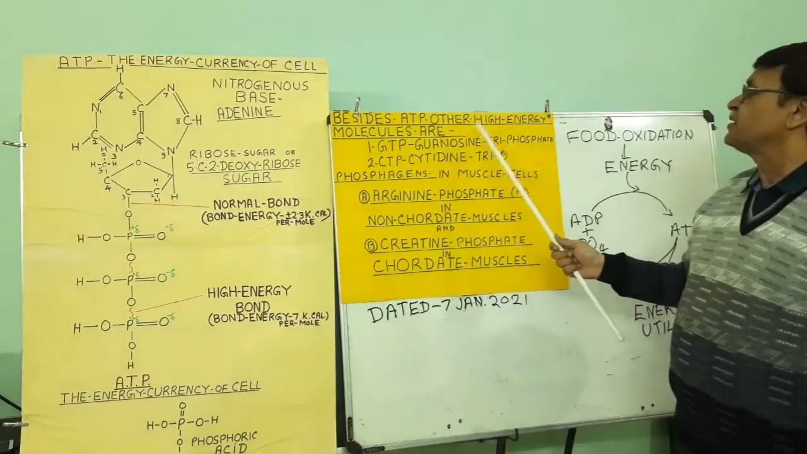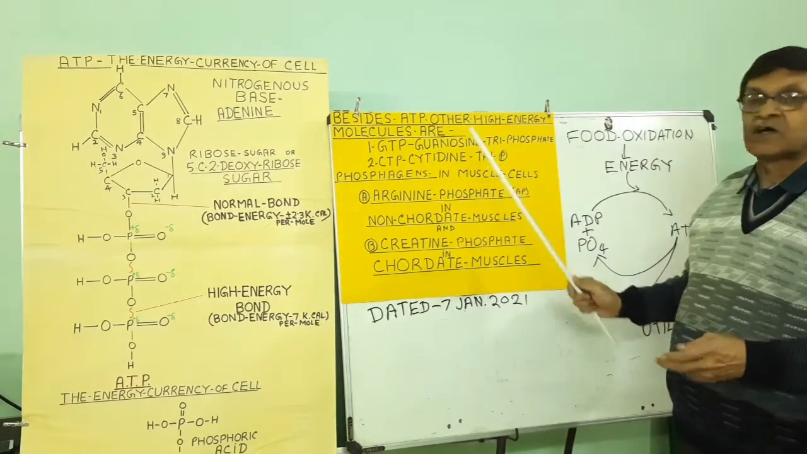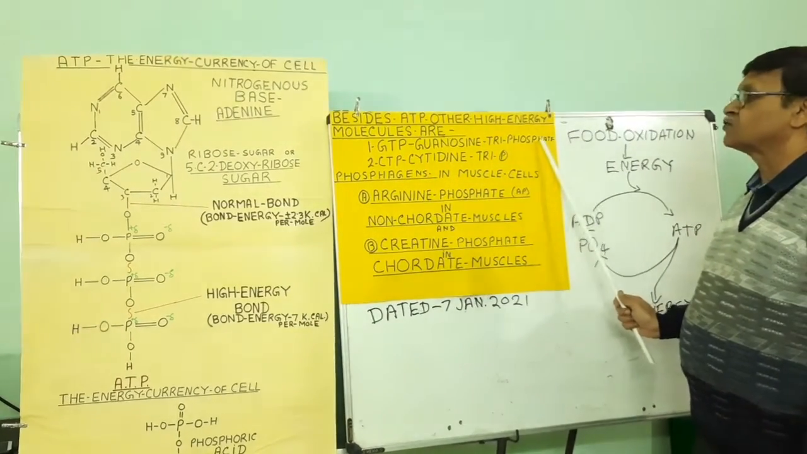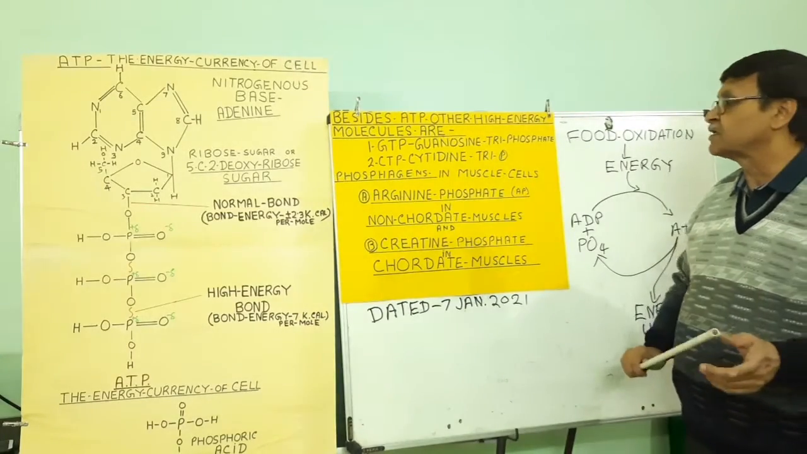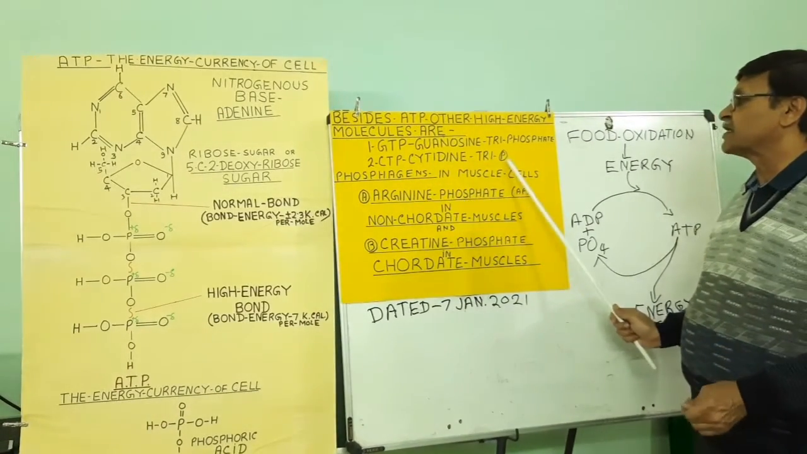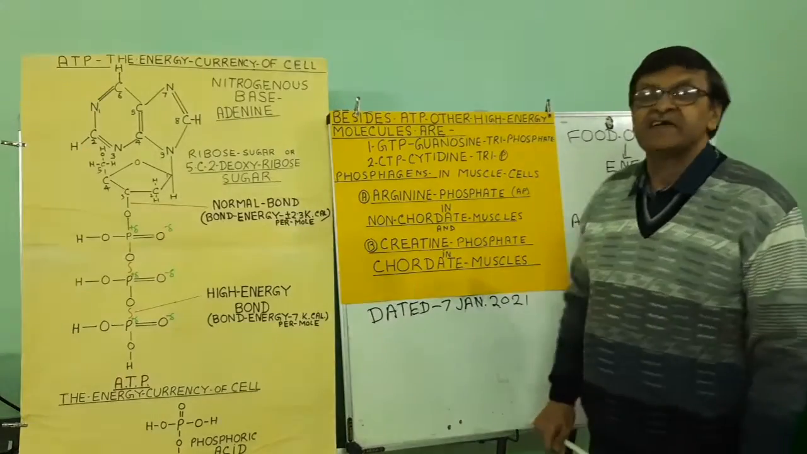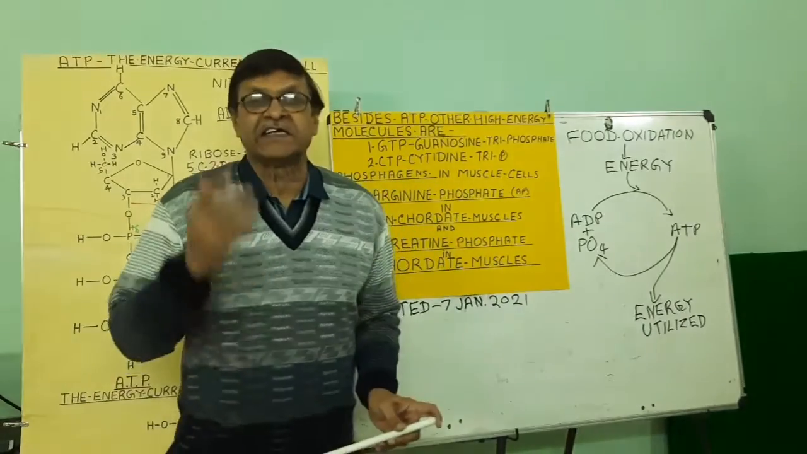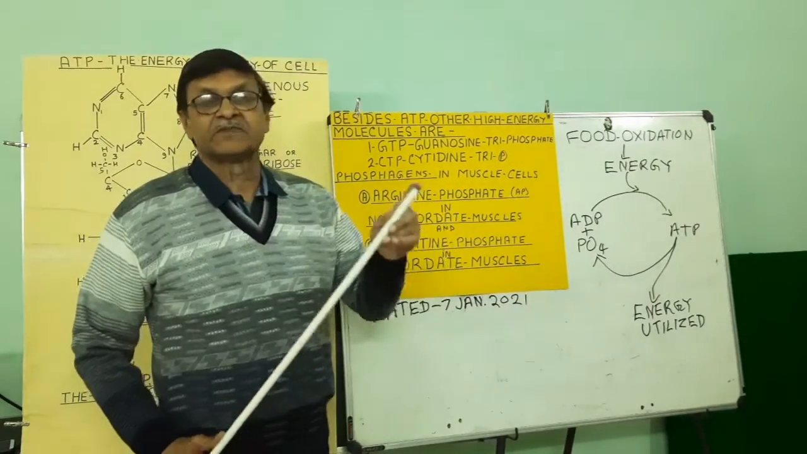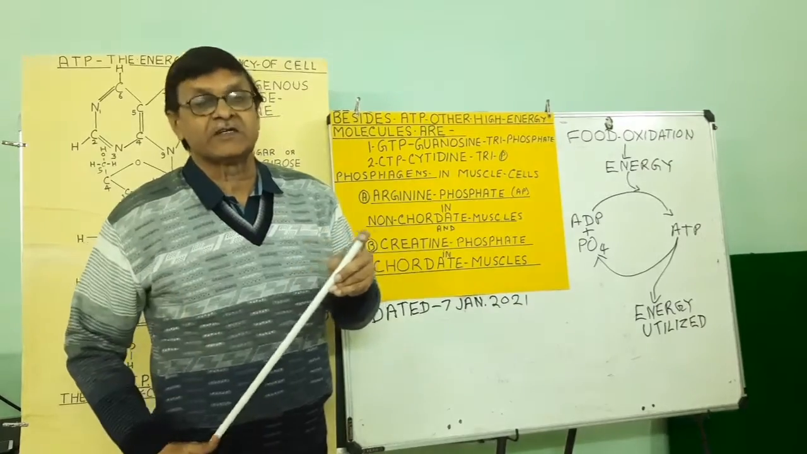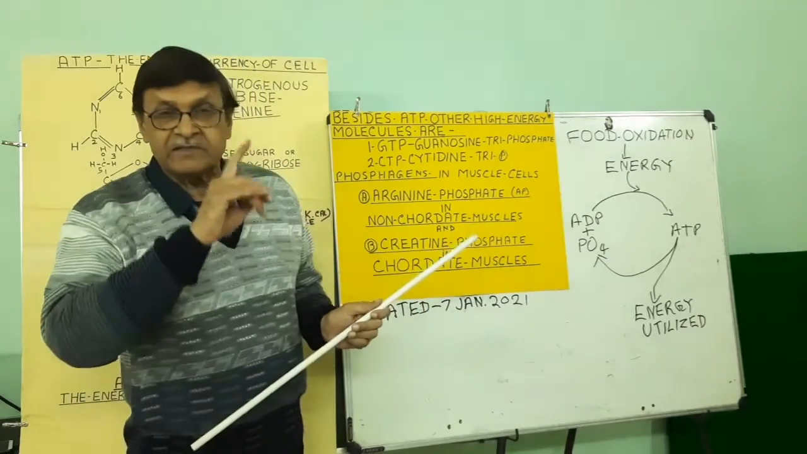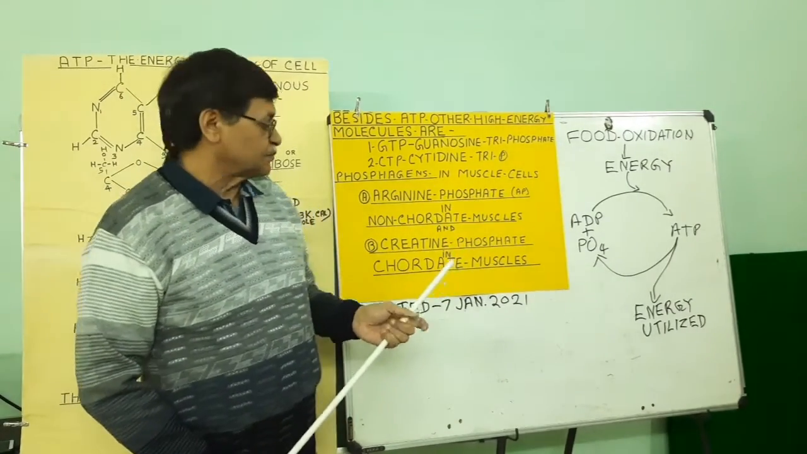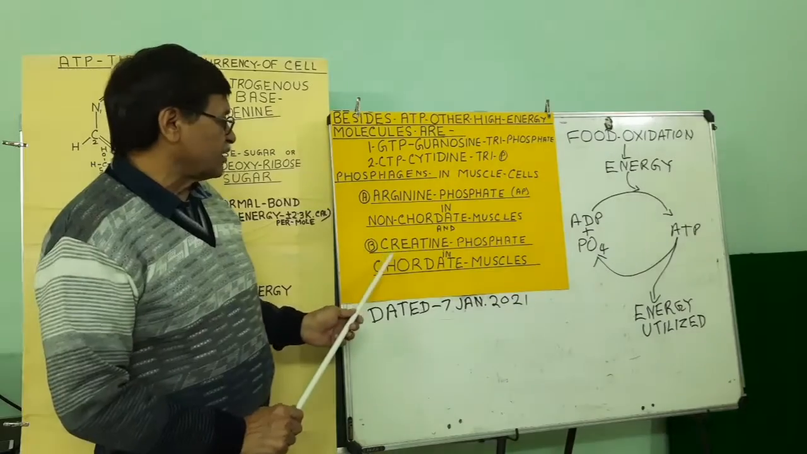Besides ATP, some other high energy molecules are also found in the living system. GTP, guanosine triphosphate, also functions as a high energy compound. CTP, cytidine triphosphate. Besides, in our muscle cells we have two phosphagens, which generate phosphate. In all non-chordates, we have arginine phosphate in the muscle cells, and in the muscle cells of all chordates, we have creatine phosphate.